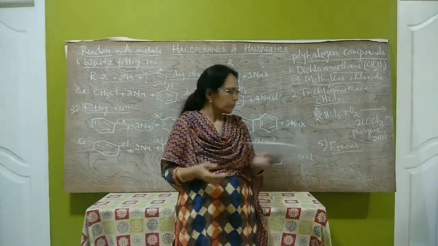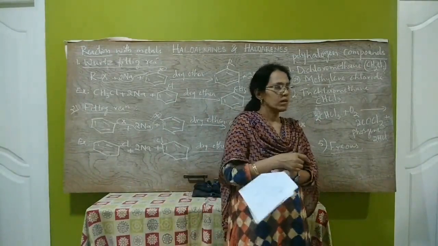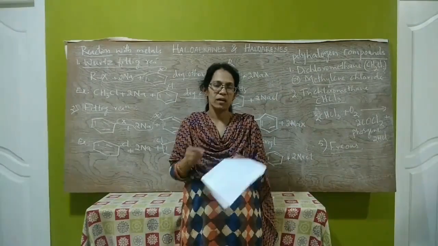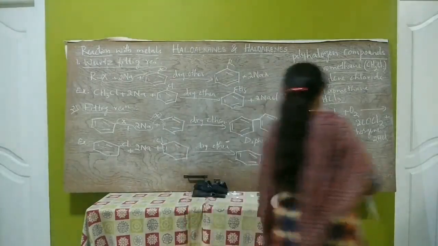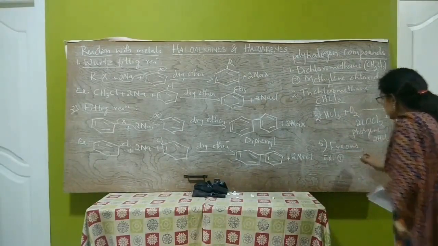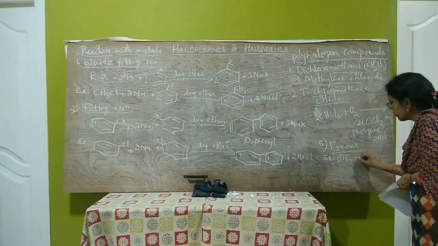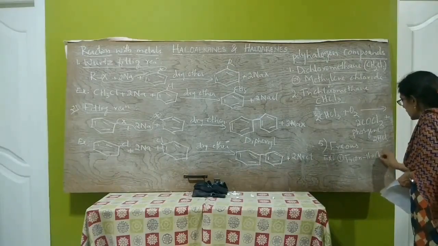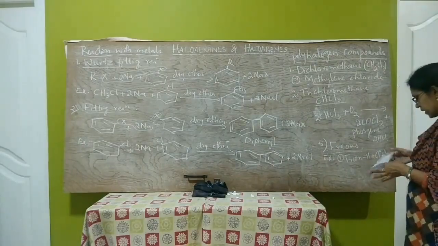What are freons? Chlorofluorocarbons, that is CFCs. Chlorofluorocarbon compounds of methane and ethane are collectively known as freons. Examples of freons: the 2 types of freons are freon 11 and freon 12. The formula of freon 11 is CFCl3.